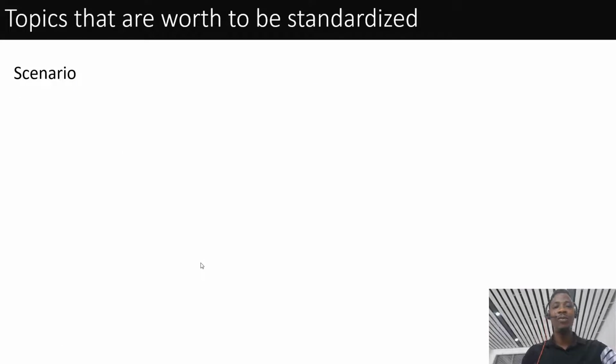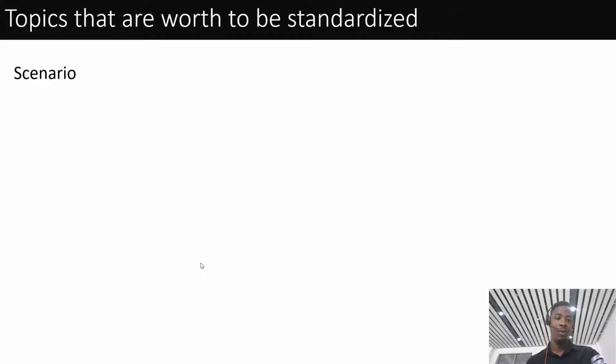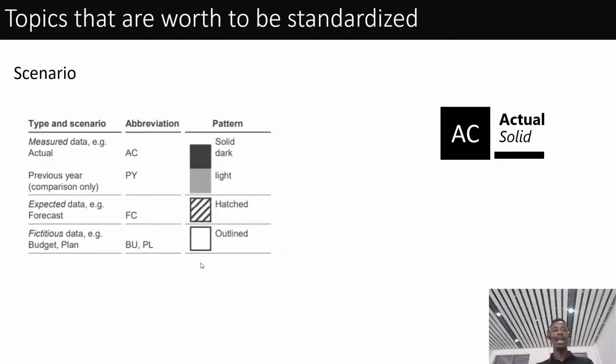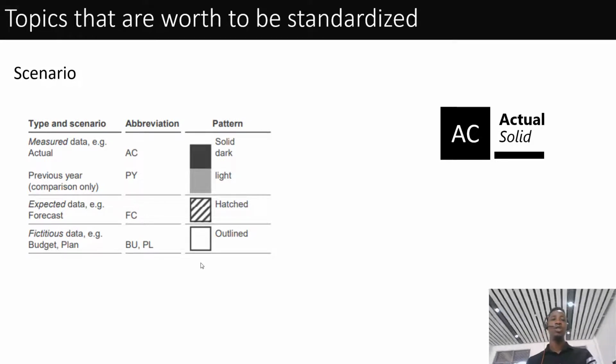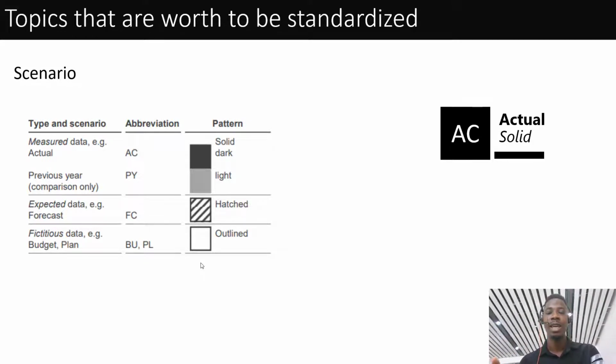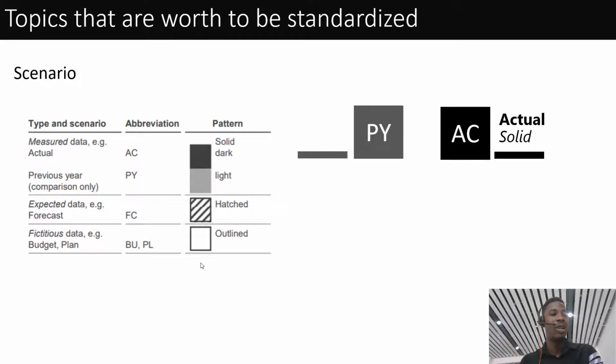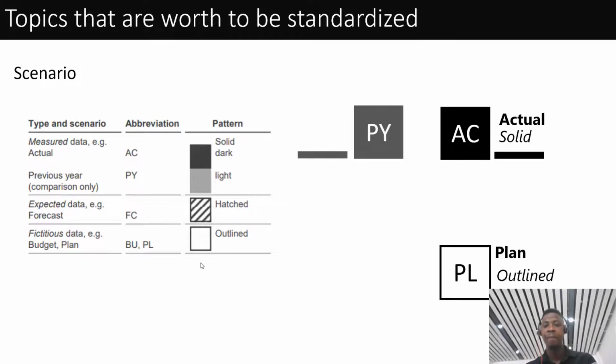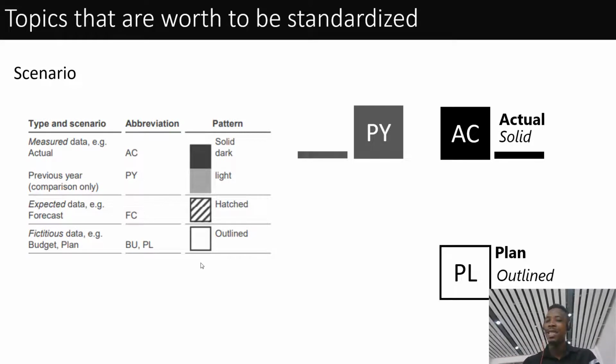Now, in business, we've come to think there's a way we need to standardize most of the things that we do. If you look at this, solid is used to represent actual. Anytime you're talking about actual in your report, you use this very black color. Anytime you're comparing your actual to the previous year revenue or previous year sales, you use what we call solid, something like light black. Then when you're comparing your budget, your target, your plan, we use an outline color.